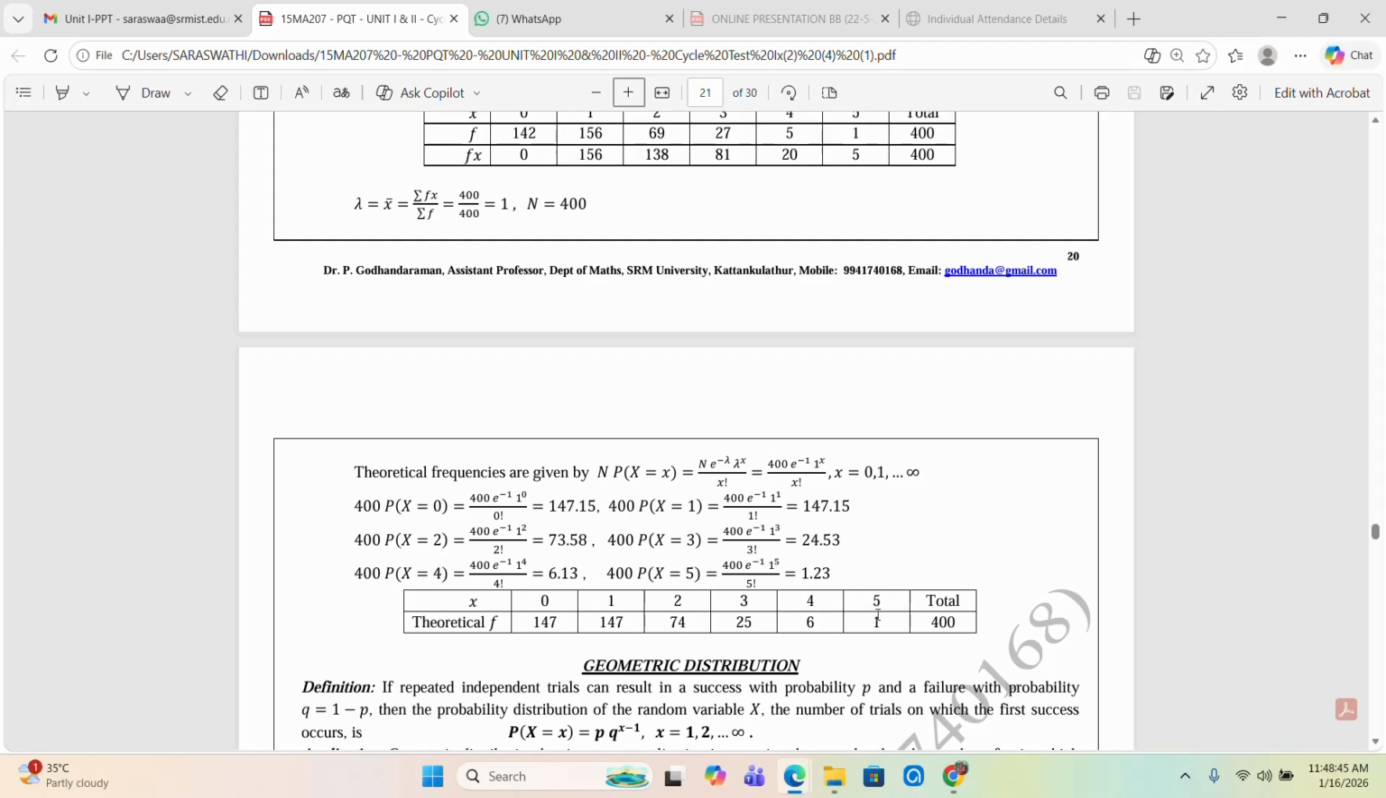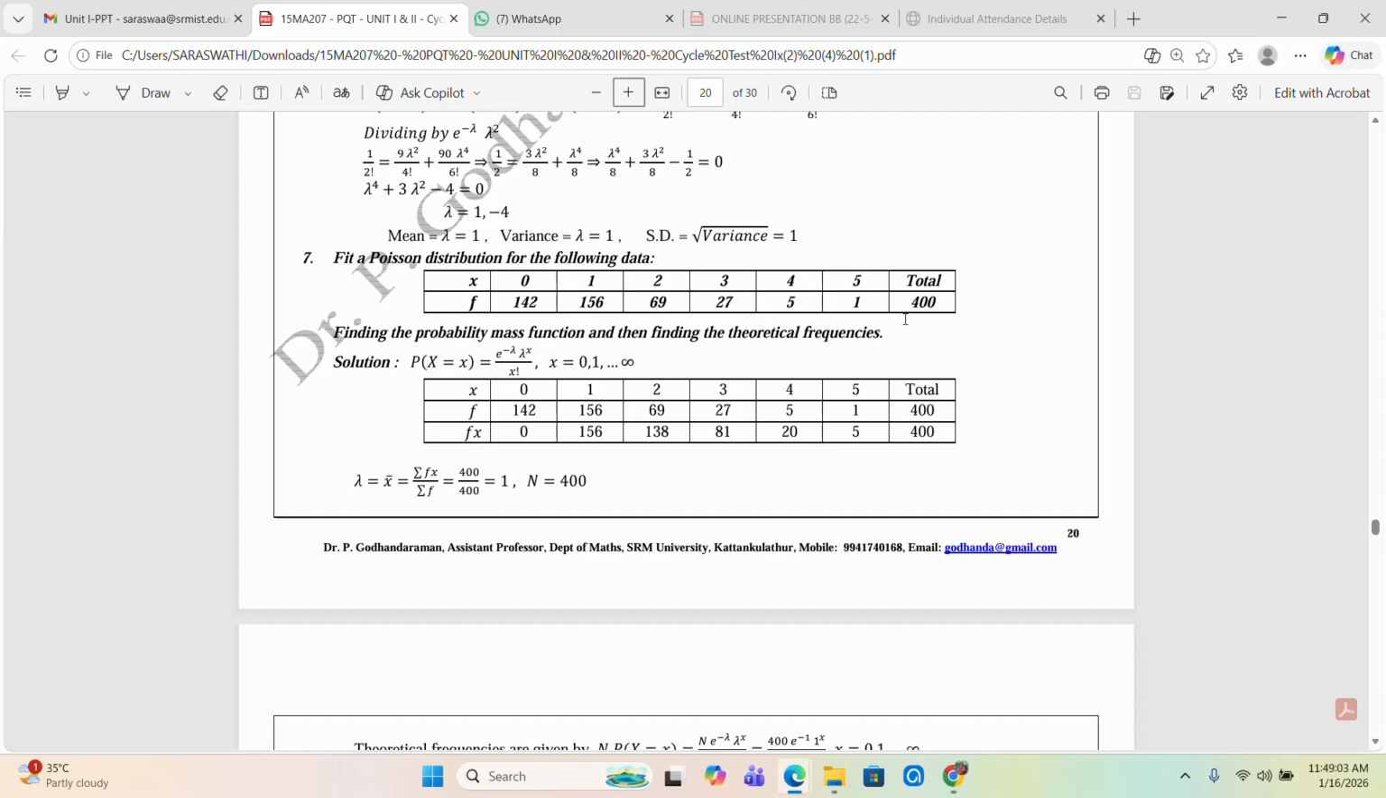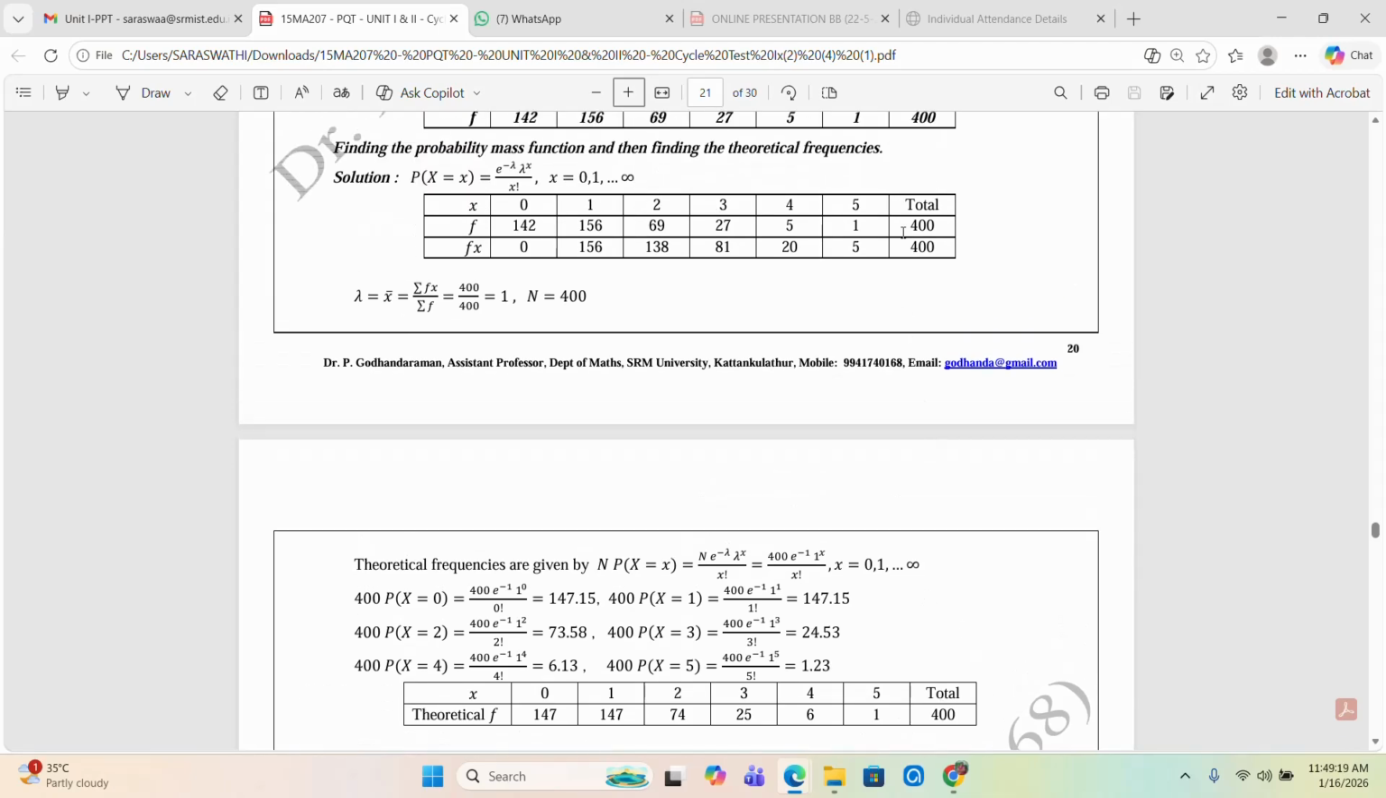After adding, the total of the theoretical frequencies is 147 plus 147 plus 74 plus 25 plus 6 plus 1, equal to 400. The total of the given frequencies is also 400, which is equal to the total of our theoretical frequencies. Hence both the answers are verified. Hence our fitting is satisfactory. Therefore the fitting of the given table is satisfactory.